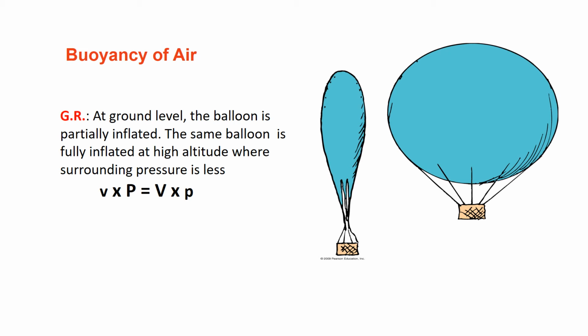I can give you a hint for the answer: Boyle's law, pressure multiplied by volume, is always constant. So if the pressure down here is high, the volume should be less. If you go up, the pressure will be less, so accordingly, the volume will increase.